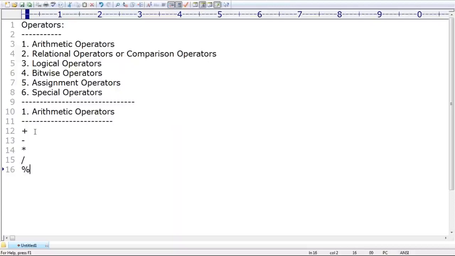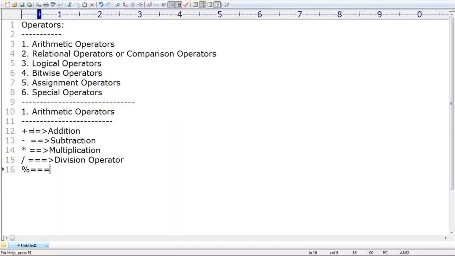From our childhood onwards we know these already. The first one is the addition operator, the second is the subtraction operator, the third is the multiplication operator, the fourth is the division operator, and the last one is the modulo operator.